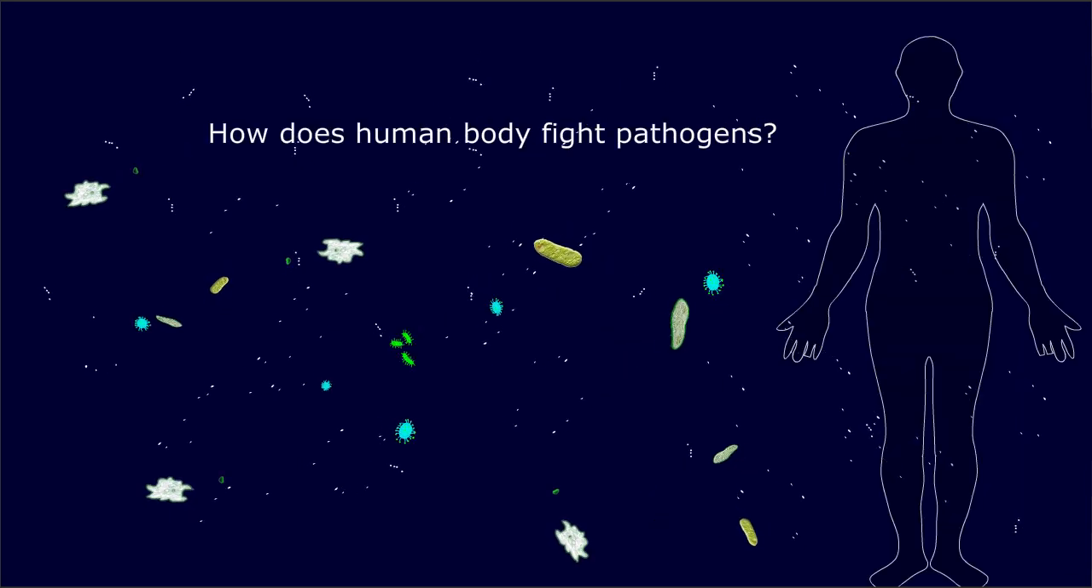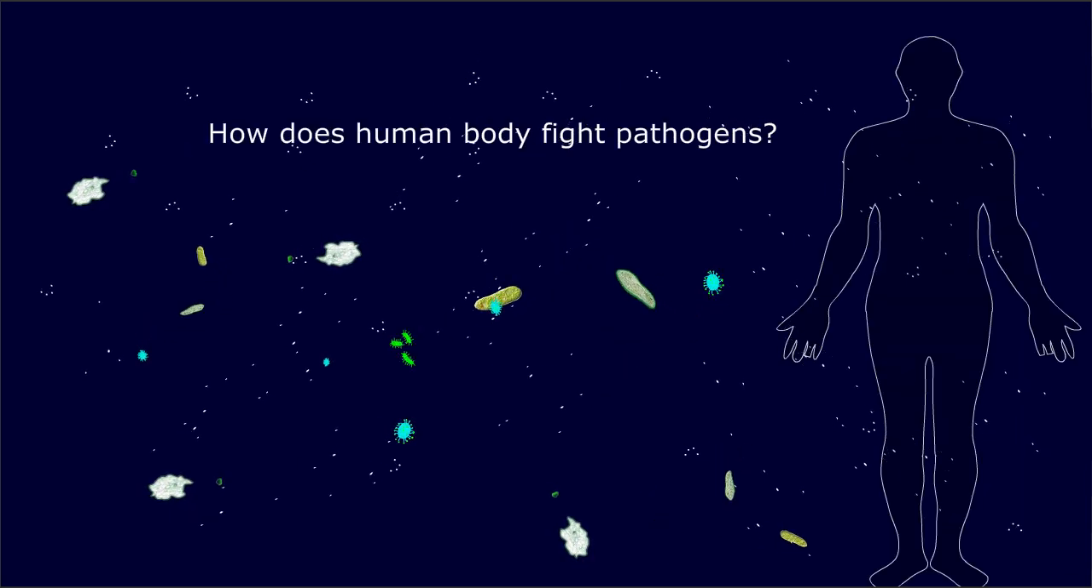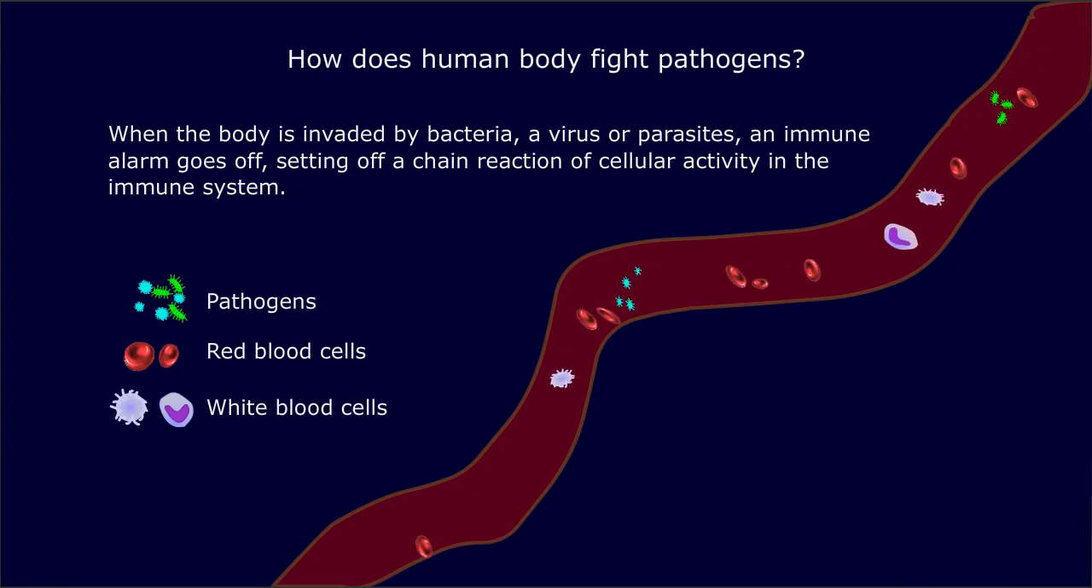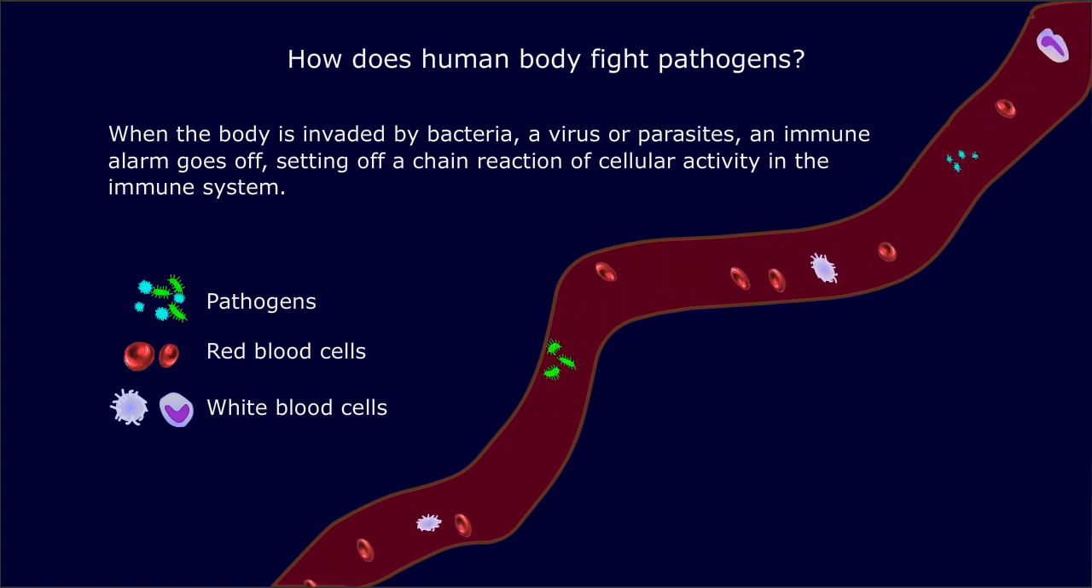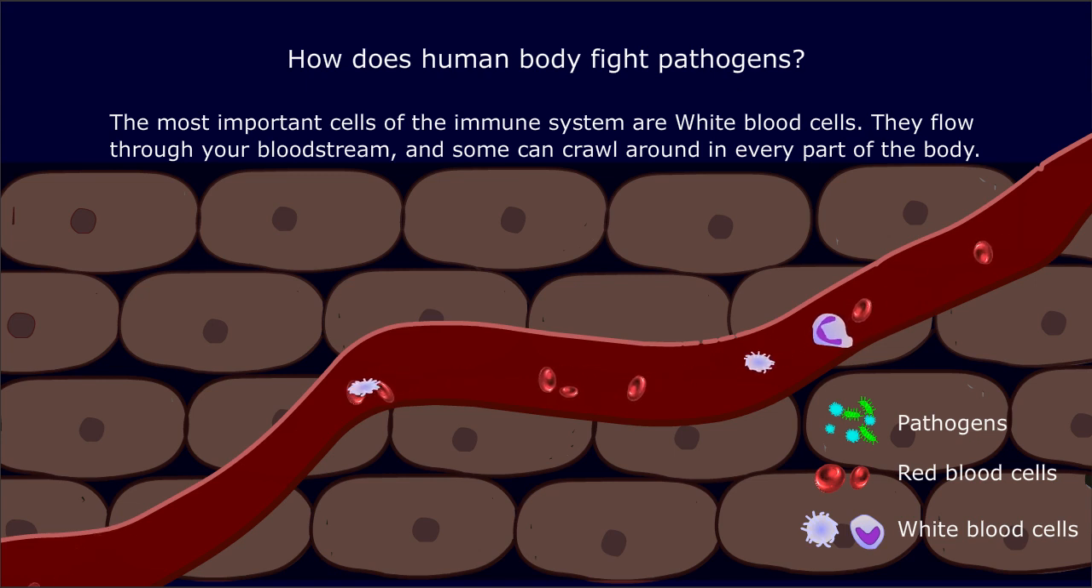How does the human body fight pathogens? When the body is invaded by bacteria, a virus, or parasites, an immune alarm goes off, setting off a chain reaction of cellular activity in the immune system. The most important cells of the immune system are white blood cells.